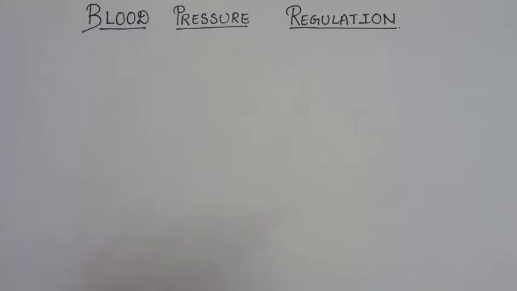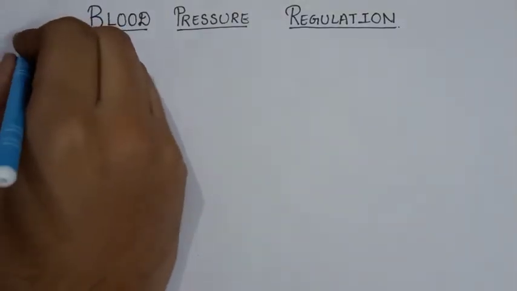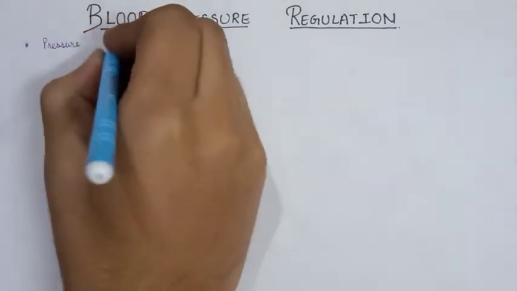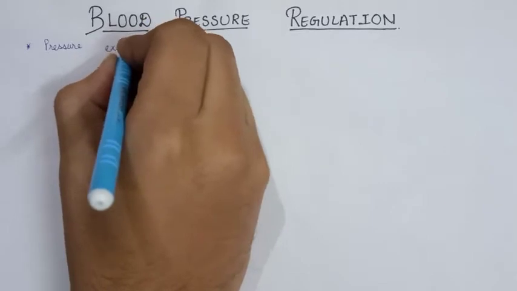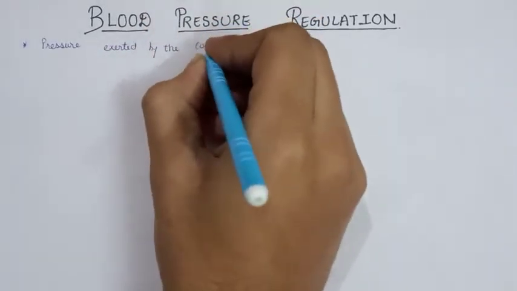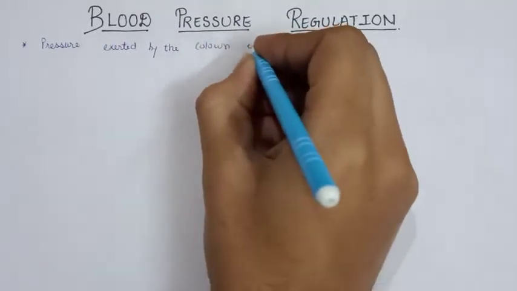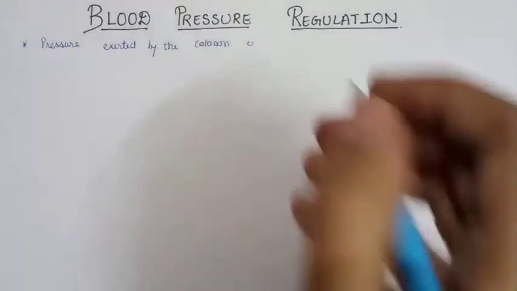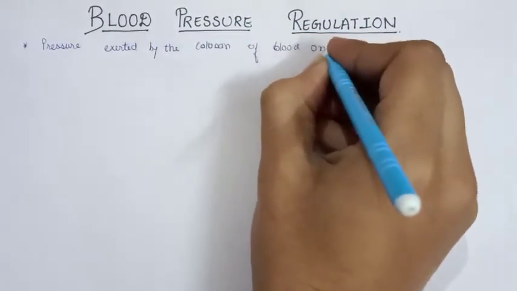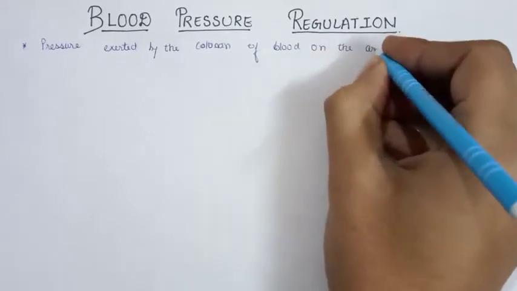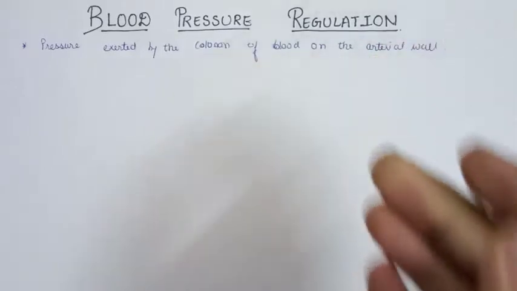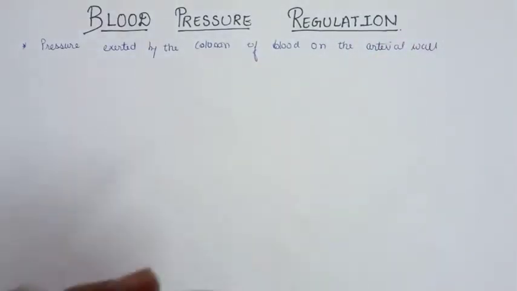So what is blood pressure? Let's first start with the definition of blood pressure. It is the pressure exerted by the column of blood on the arterial wall. So this is the lateral pressure exerted by the blood on the walls of the arteries.